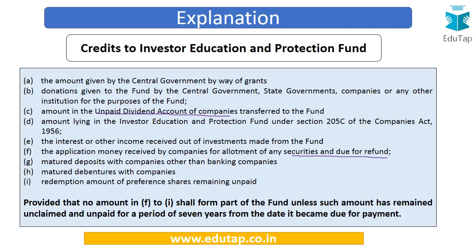So in these kinds of cases, in the cases mentioned from F to I point, that is application money to be refunded, matured deposits, debentures, and preference shares, if the amount is remaining unclaimed and unpaid for a period of 7 years from the date it became due for payment, then it can be transferred to this Investor Education and Protection Fund. So we have to wait for 7 years before transferring the money to this particular fund.